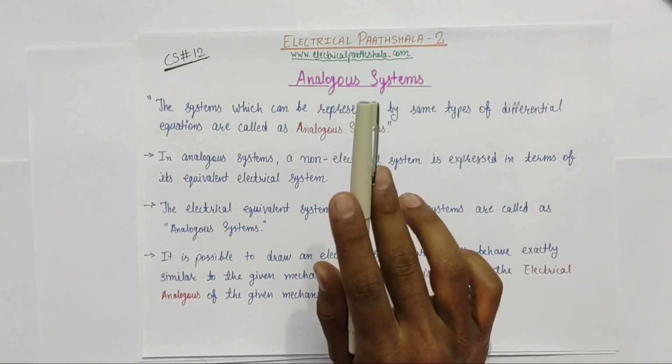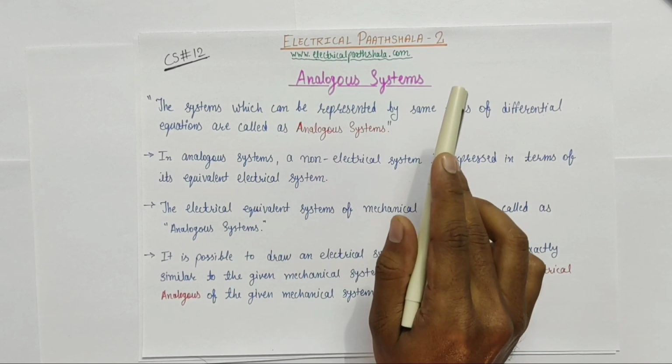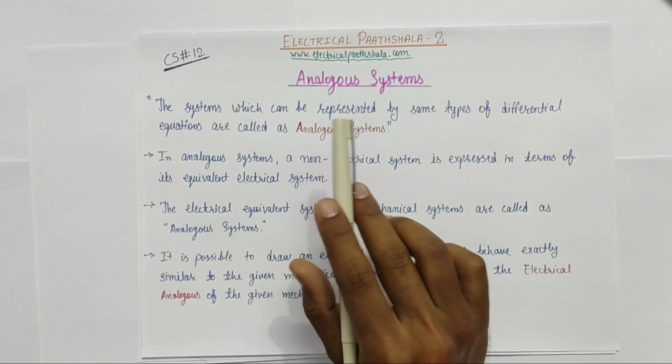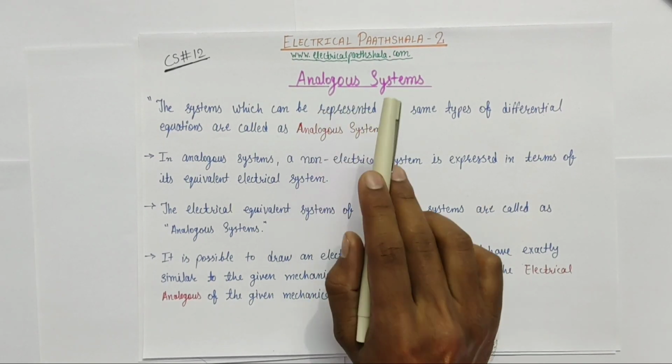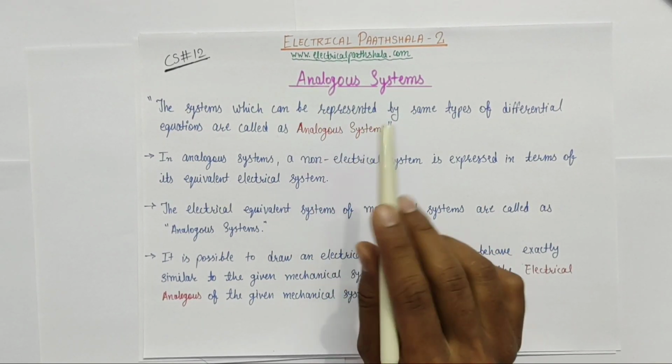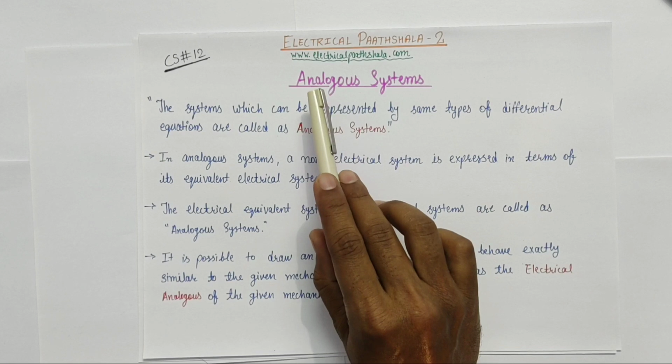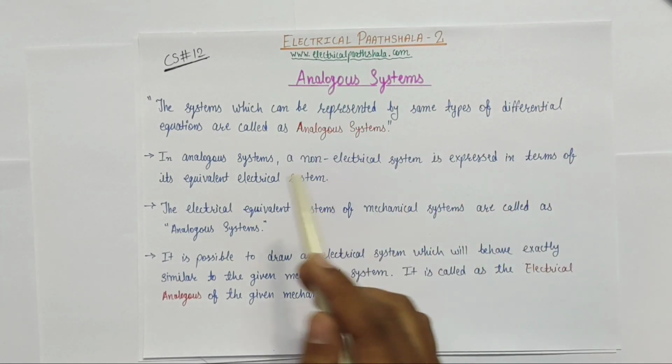In our previous video, we studied mathematical modeling of mechanical systems and how to write mathematical models for mechanical systems using D'Alembert's law. If you haven't watched that video, I suggest you watch it before starting this one. Moving on, in this video, we are going to study analogous systems. So what are analogous systems?